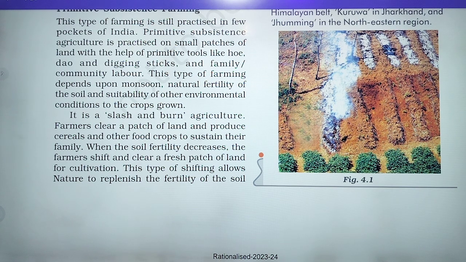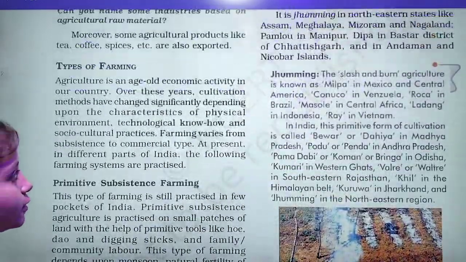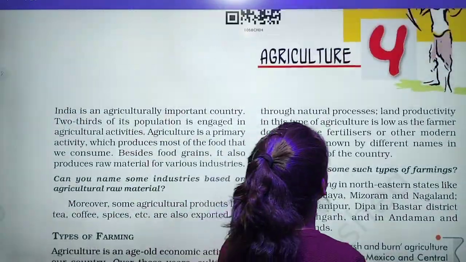This type of shifting allows nature to replenish the fertility of the soil through natural processes.